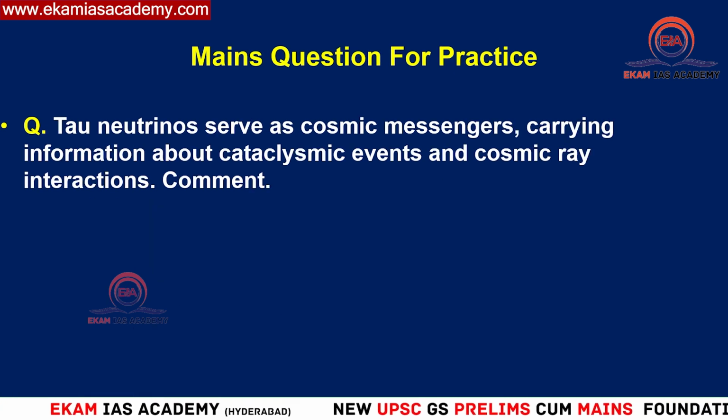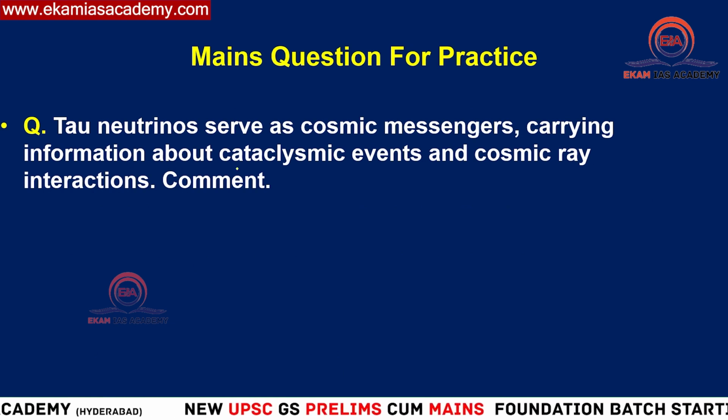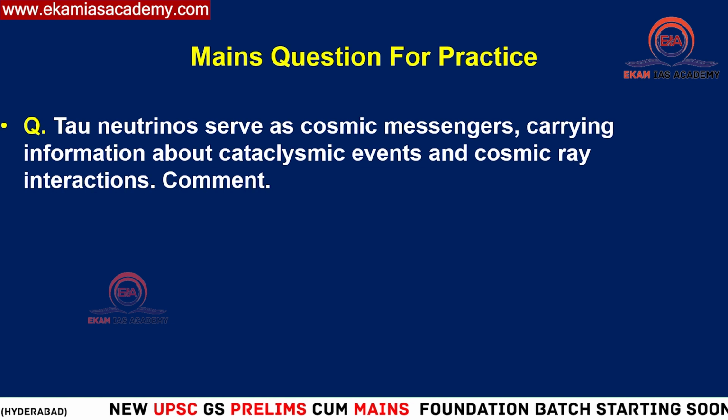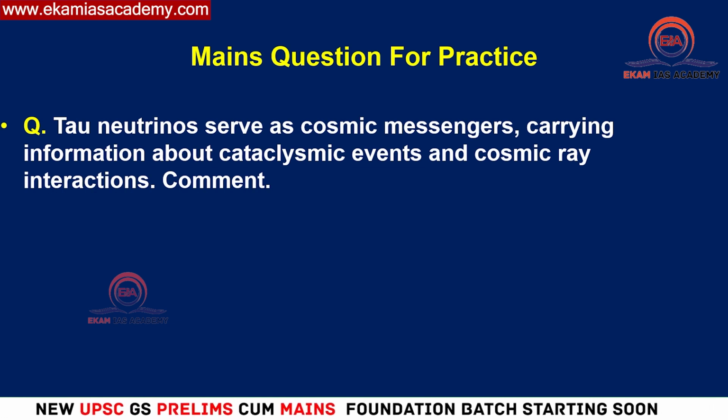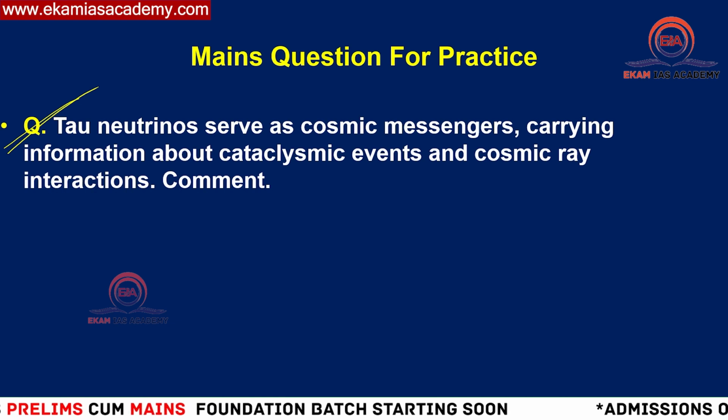Now let's see the mains question. Tau neutrinos serve as cosmic messengers carrying information about cataclysmic events and also cosmic ray interactions. Comment. That was the question asked. Try to answer in the comment section if you can.